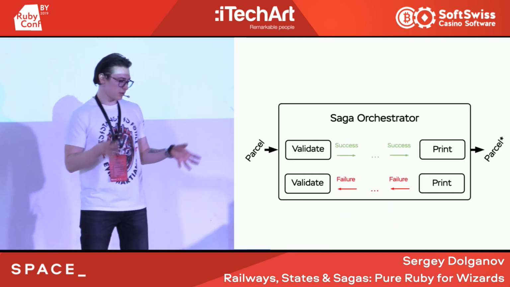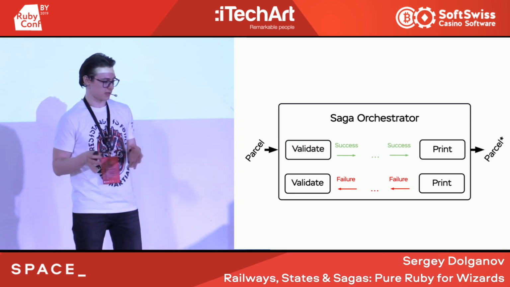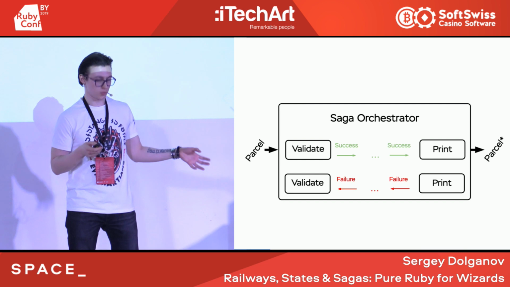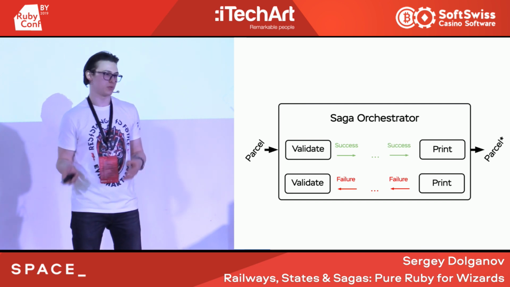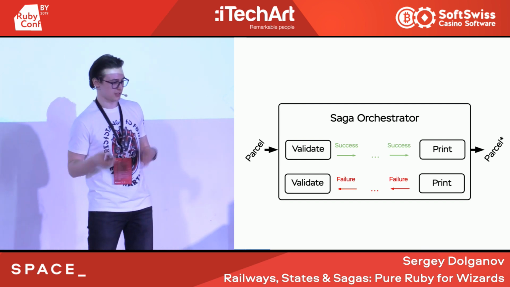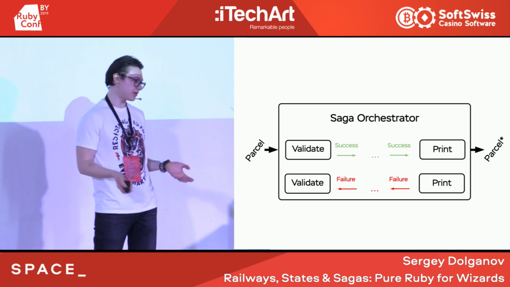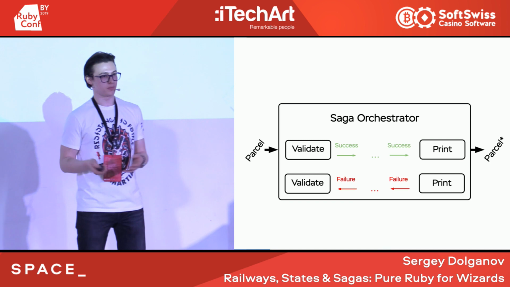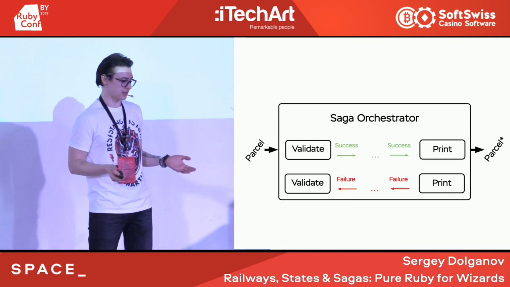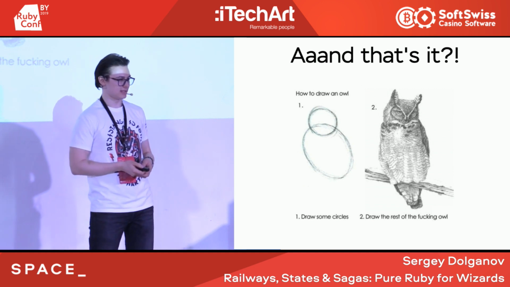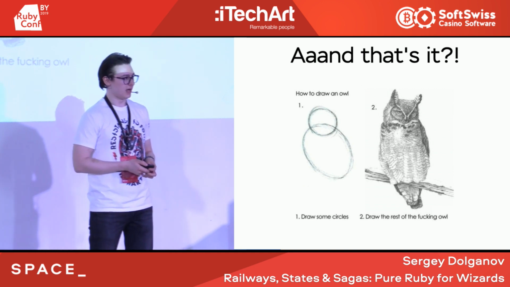And the actual logic about this behavior should be put inside the Saga orchestrator. As an input, we receive a parcel, and as an output, we receive a parcel, but changed to one of two states. The first will contain all the necessary information, or otherwise it will be a parcel in its initial state. So actually, I could stop here, but I've tried to implement it.